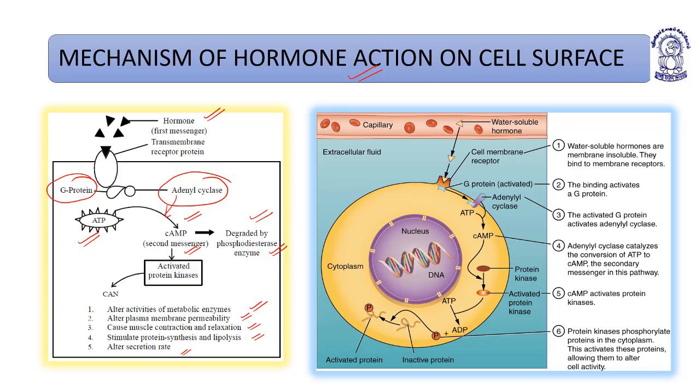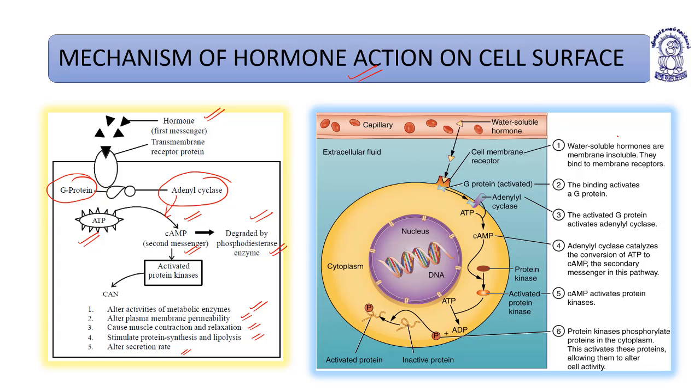So the activated protein kinases can alter the activities of metabolic enzymes, alter the plasma membrane permeability, cause muscle contraction and relaxation, stimulate protein synthesis as well as the breakdown of lipids, and alter the rate of secretion.